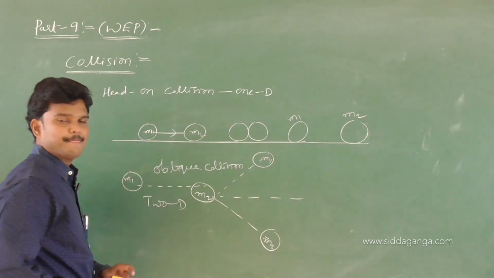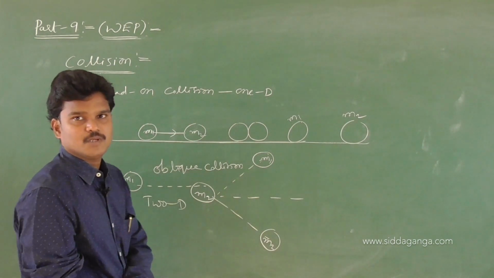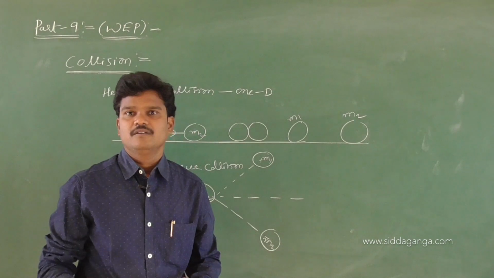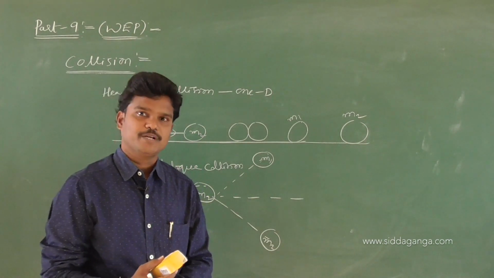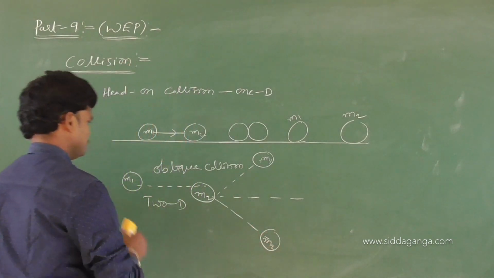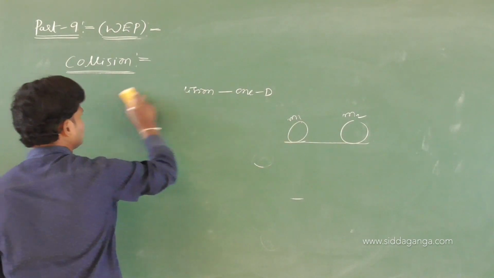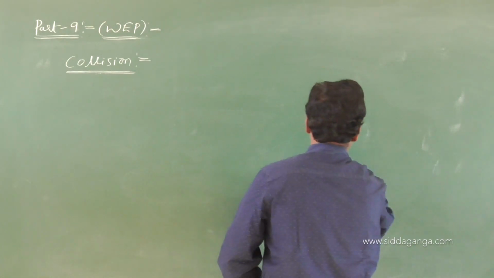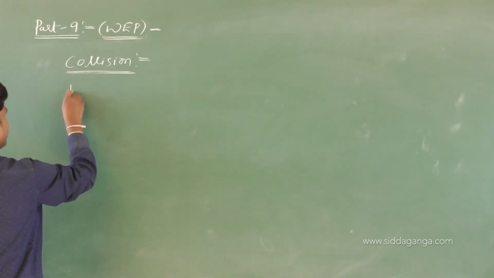Okay, this is general. On the basis of kinetic energy, total kinetic energy, collisions are classified into two types. So try to catch this now. Maintain the words from the next thing onwards. On the basis of kinetic energy, collisions are classified into two types. Let me write now.